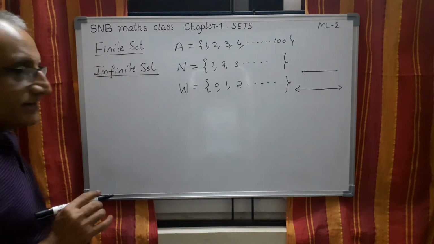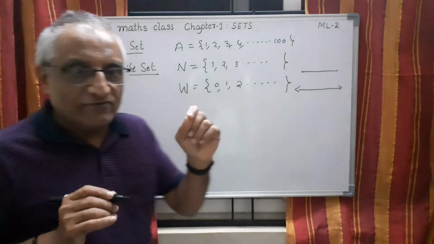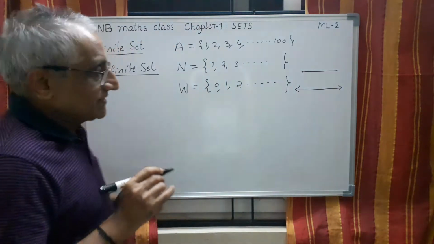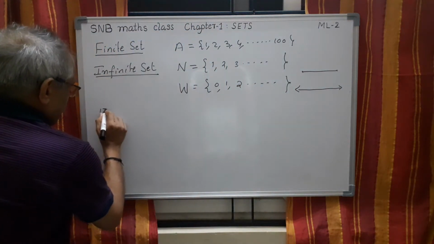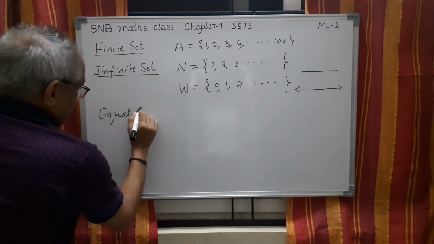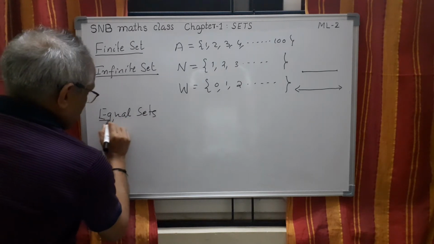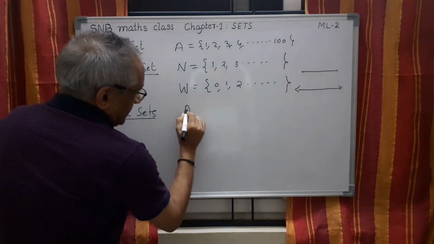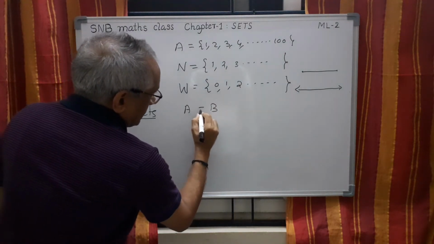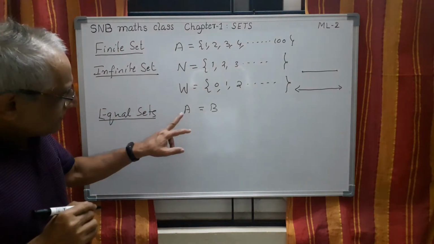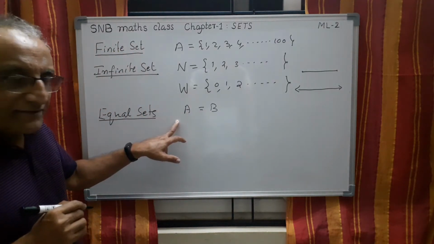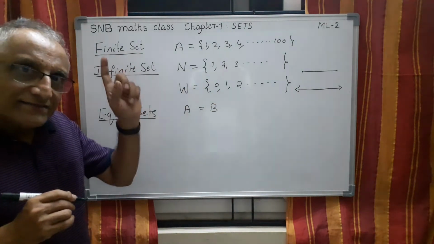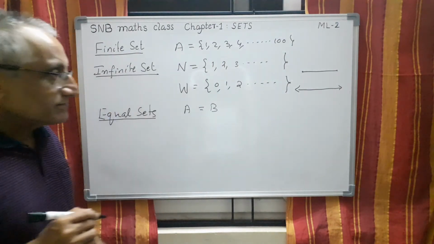Finite, infinite. Then the next one, after finite and infinite, is equal sets. So this is another concept. So let me take equal sets. This is also a very simple concept, therefore I need not explain much. Say two sets A and B, they are equal if the same elements are there in A and the same elements are there in B. That means both sets have the same number of elements and the same elements.